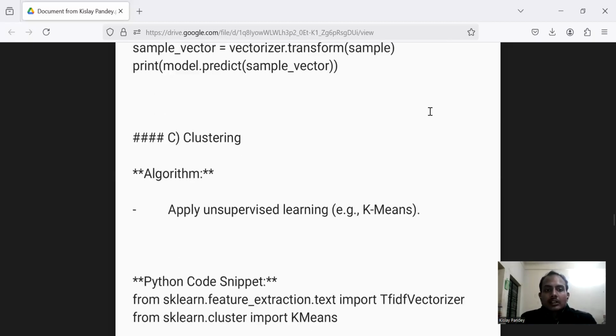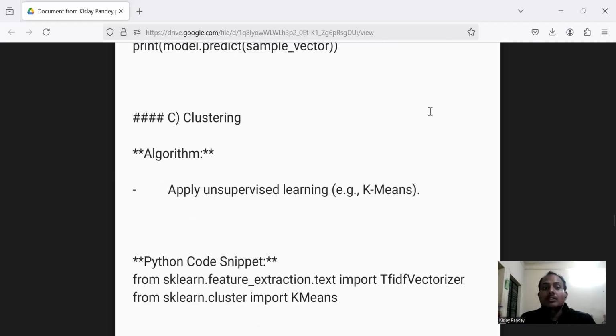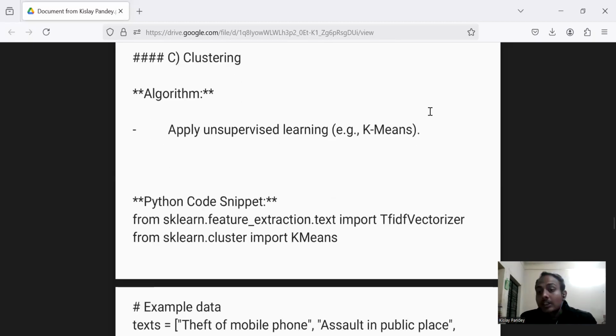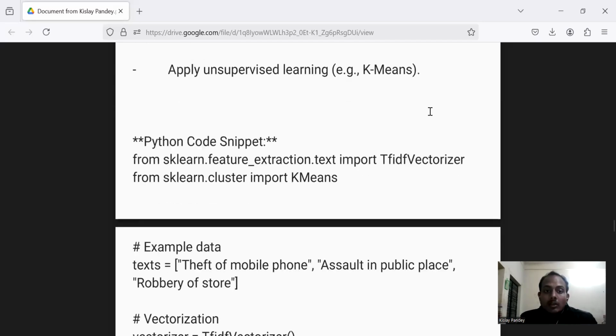Now this third step, we are going to do the clustering. The algorithm for clustering is to apply supervised or unsupervised learning. Example, k-means. By using k-means, we can do the clustering, and we have learned about clustering in the previous classes, especially the k-means we have learned. Python code snippet for the clustering process.